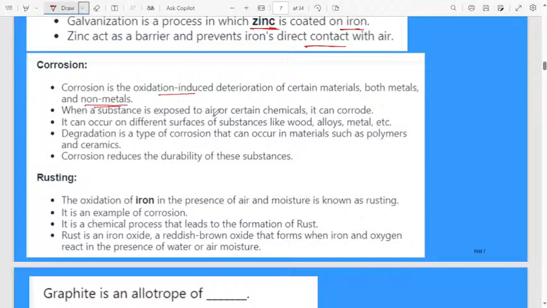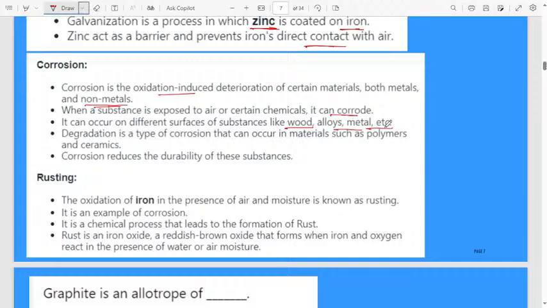When a substance is exposed to air or certain chemicals, it can corrode. It can occur on different surfaces like wood, alloy, metal. Not only iron will corrode, even wood, alloys and different types of metals also, corrosion will happen.